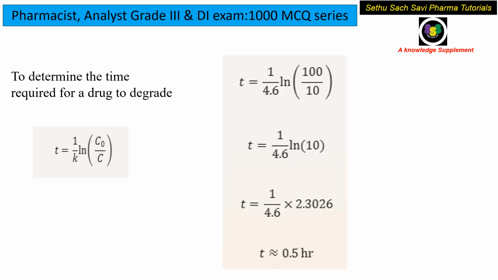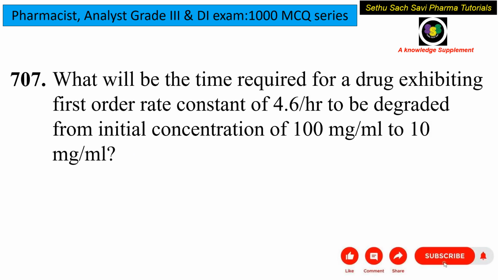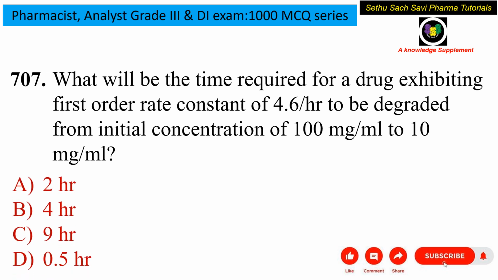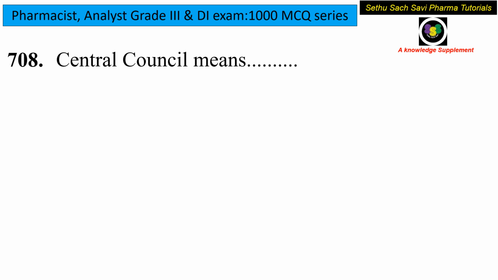So here we just have to substitute everything. What will be the time required for the drug to degrade? It is t equals 1 by K, that is the constant, times ln, the natural log, of C0 by C, that is the original or initial concentration divided by the final concentration. If we substitute, we will get approximately 0.5 hours. So the answer for this question will be option D, that is 0.5 hours.